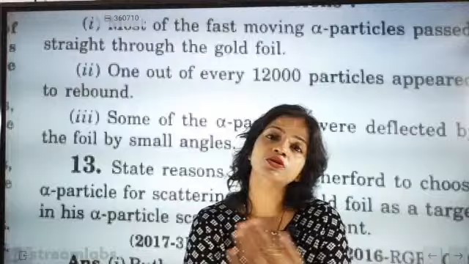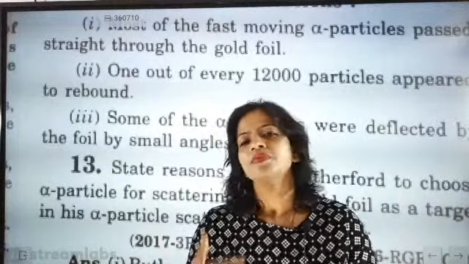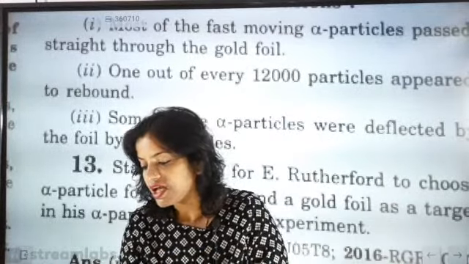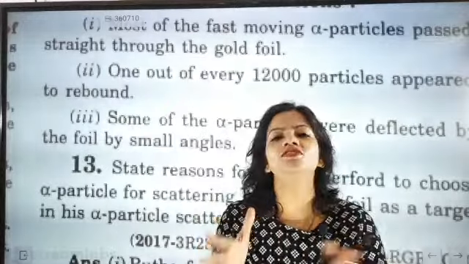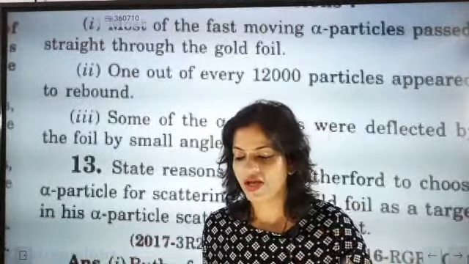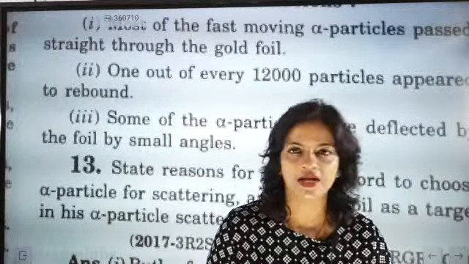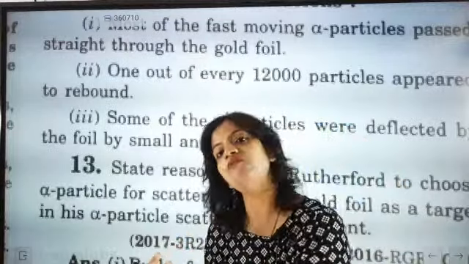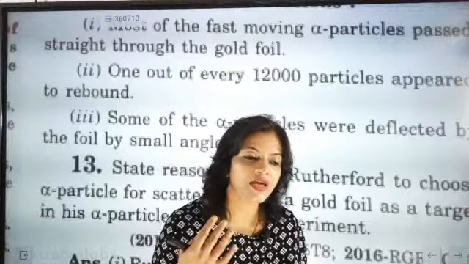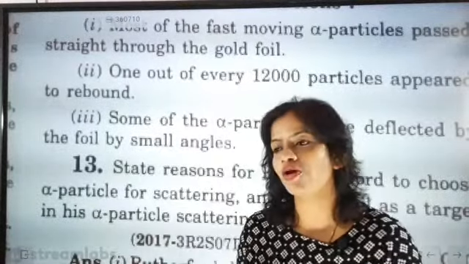I think Rutherford kept this point under consideration. And he was expecting, because look here, one very important point is that when something is scattered, then very heavy positive charges are going to pass through the thin gold foil without scattering. His expectation was that all the heavy alpha particles, because alpha particles are also positively charged and the atoms have positive charges, according to the J.J. Thomson model of atom, J.J.